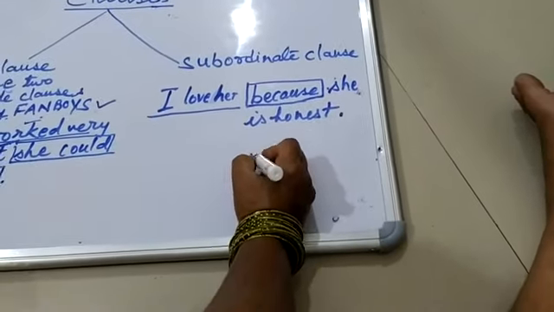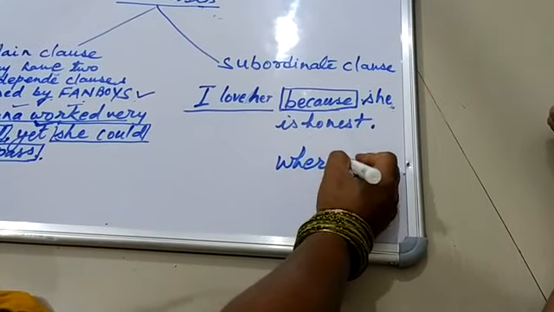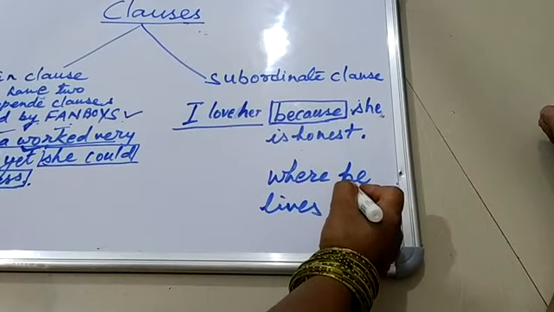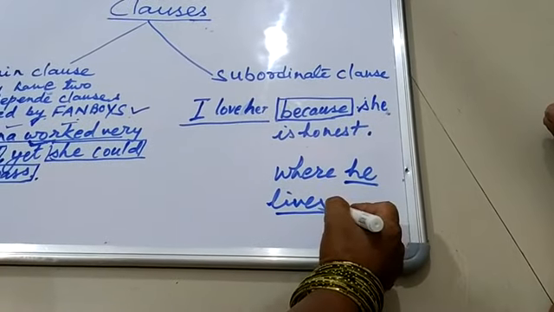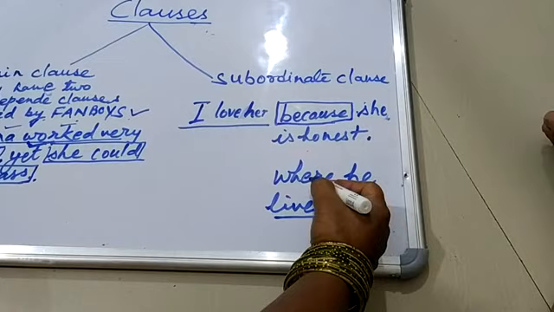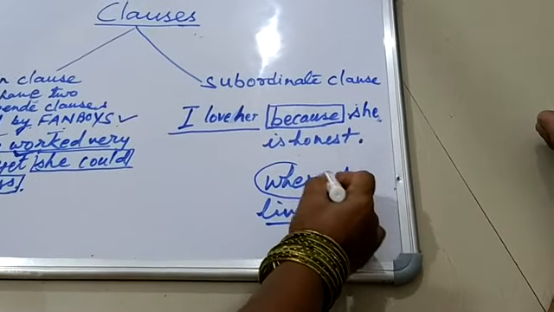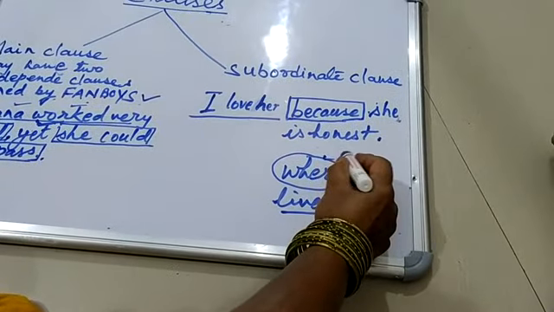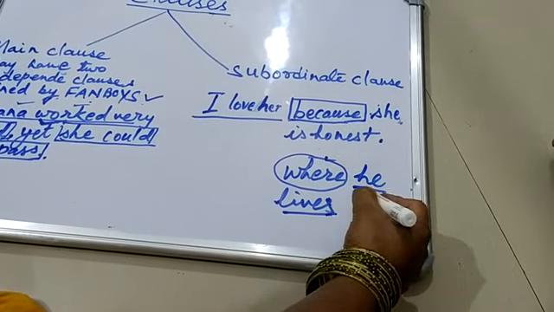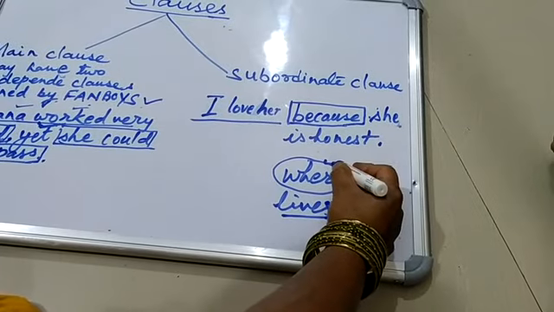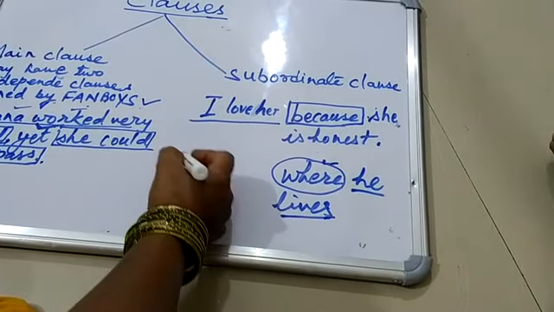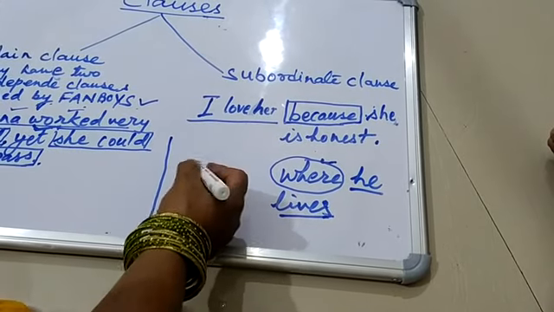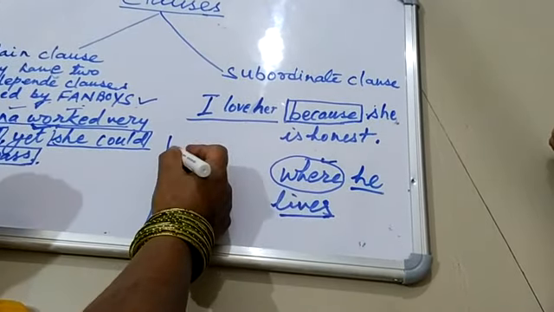We will take another example here. Where he lives. See here, where he lives. He is the subject and lives is the verb. It has a subject verb combination. But when we are using a subordinating conjunction, it is not itself giving complete sense. But if you write another part, where he lives, I know the place.